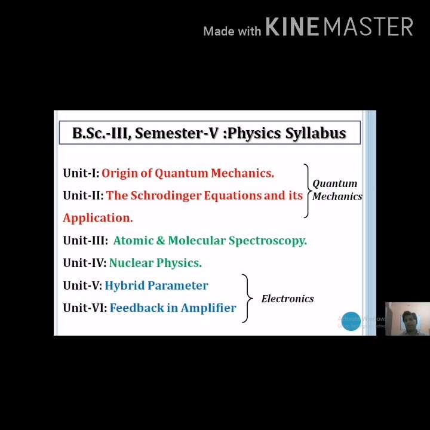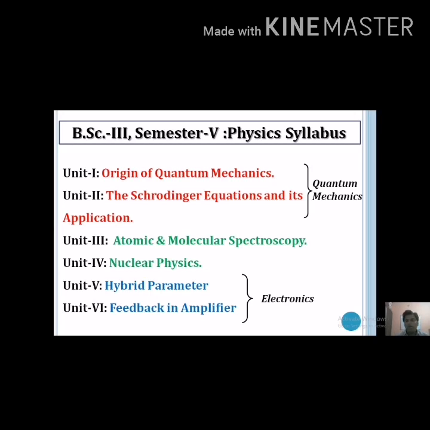This is a microscopic branch of physics in which we study microscopic particles. So units 1, 2, 3, 4 all belong to microscopic physics, and units 5 and 6 belong to electronics. From the next lecture, we will start with unit number 1, Origin of Quantum Mechanics.